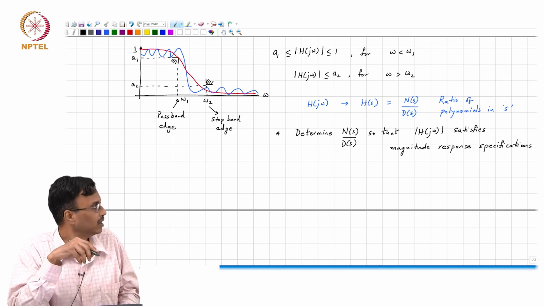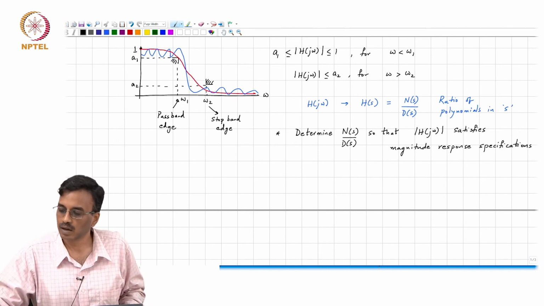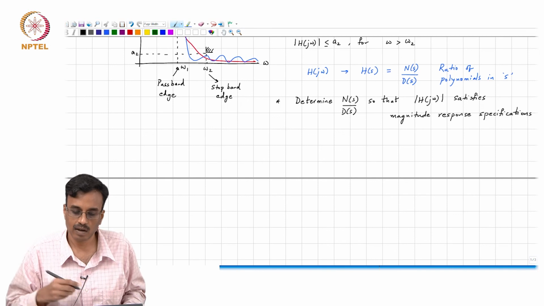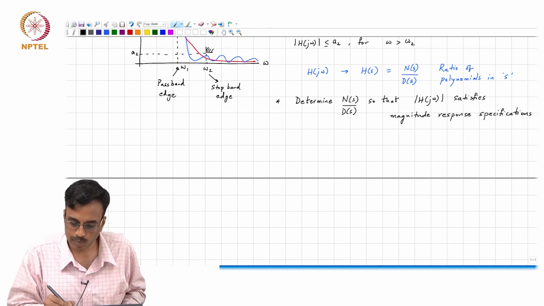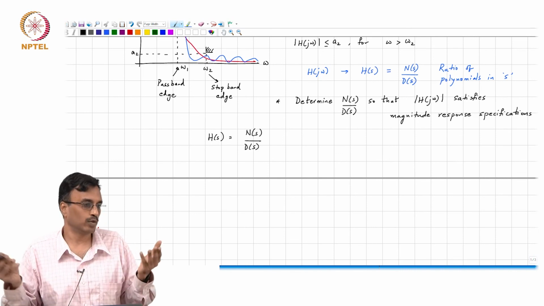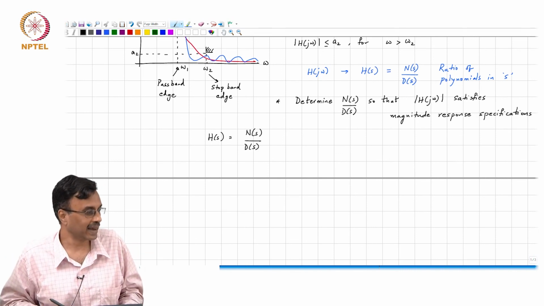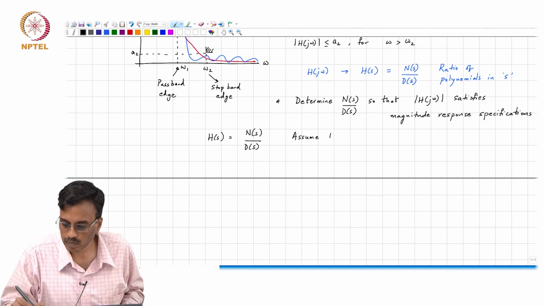All right. And to make life simple, let's start with simple things first. So H of s is N of s by D of s. We will assume, and there is no particular reason to do this except simplicity, N of s equals 1.